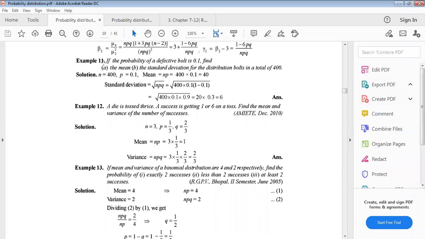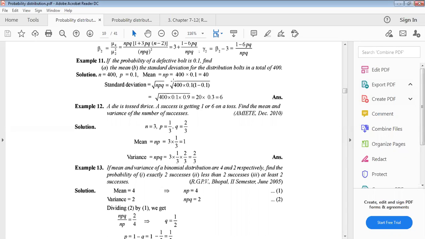Example 11. If the probability of a defective bolt is 0.1, find first of all the mean, and the standard deviation for the distribution of bolts in a total of 400. That means n equals 400, and probability p equals 0.1 for the defective bolts. Now first of all, we have to find the mean. Mean equals np. This is from the properties of the binomial distribution. Mean equals np.